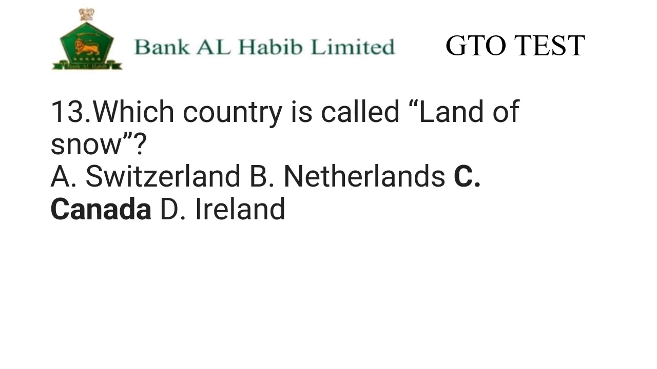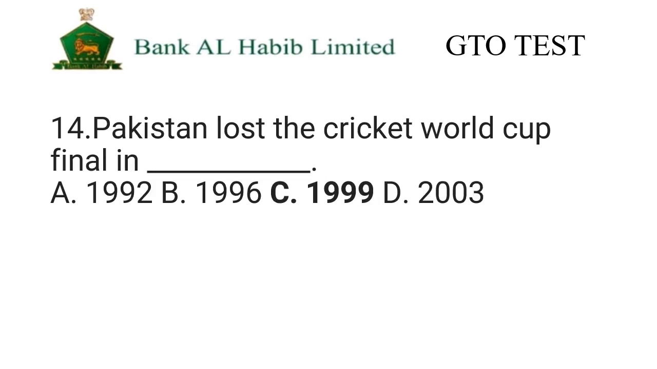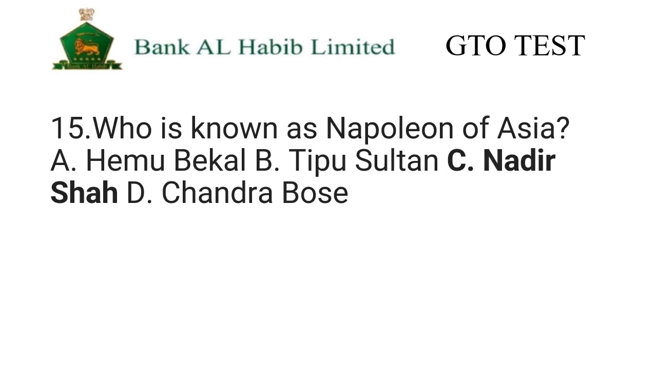13. Which country is called Land of Snow? A. Switzerland B. Netherlands C. Canada D. Ireland. 14. Pakistan lost the Cricket World Cup final in? A. 1992 B. 1996 C. 1999 D. 2003. 15. Who is known as Napoleon of Asia? A. Hemu Bekal B. Tipu Sultan C. Nadir Shah D. Chandra Bose.